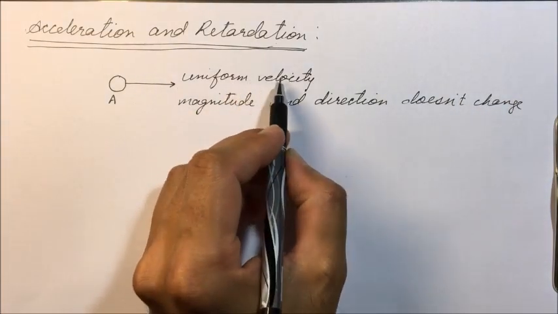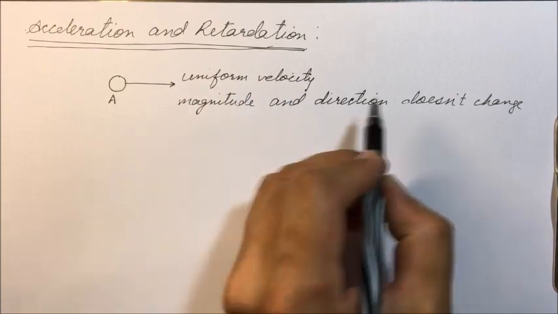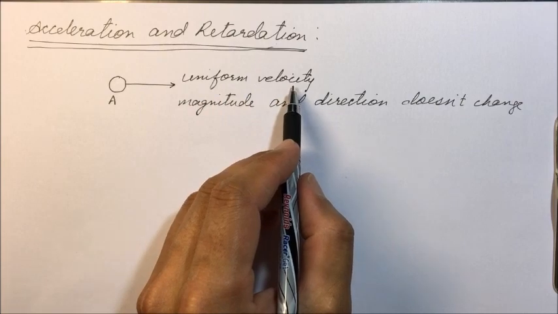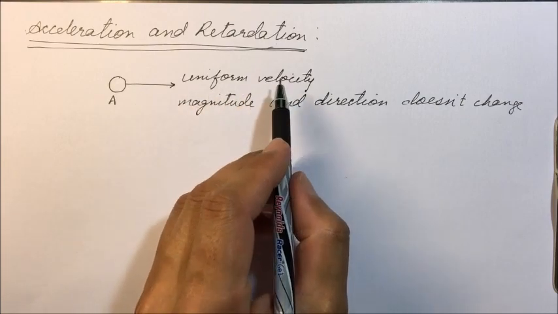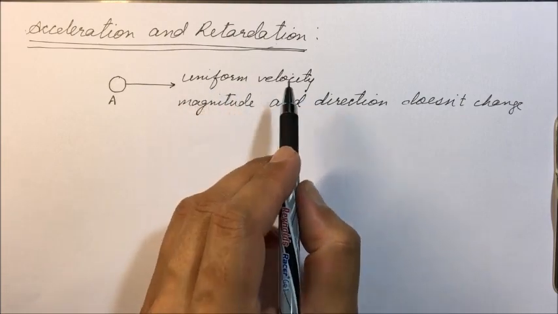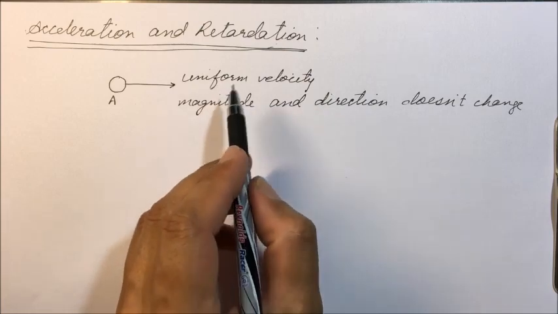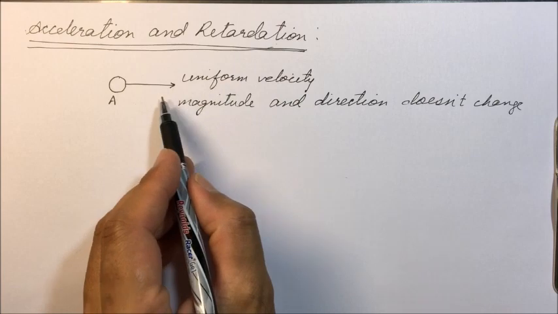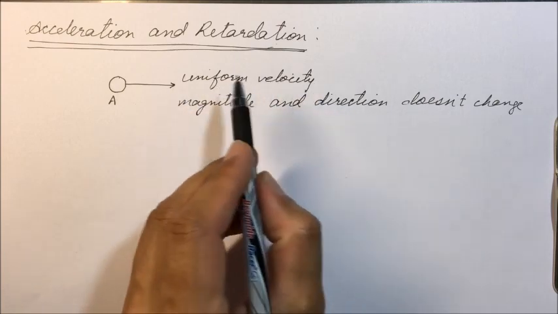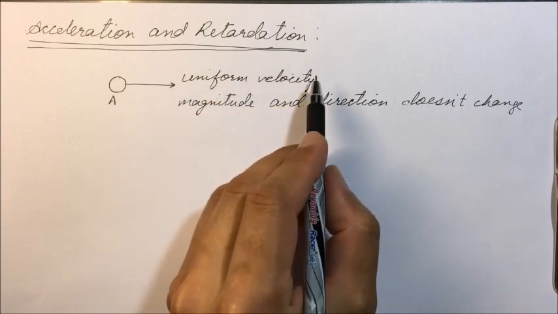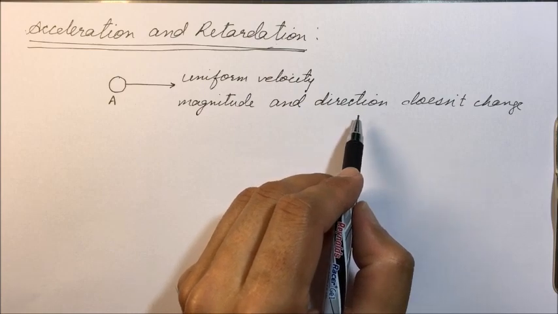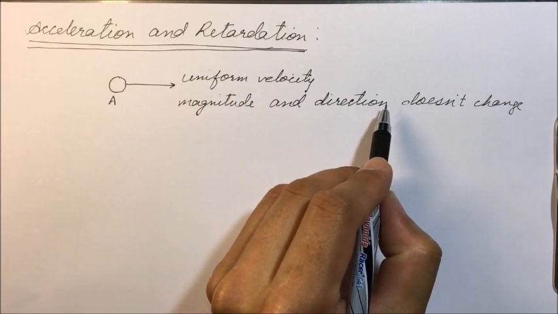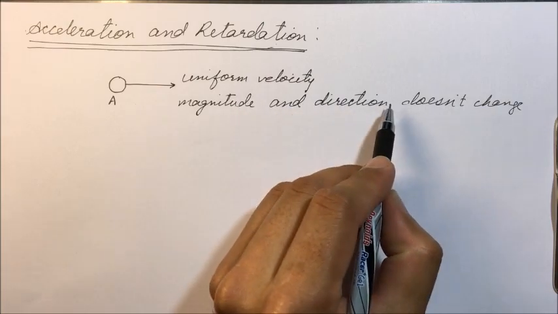The magnitude of velocity is not changing, and the direction is not changing. That is, a body is moving with uniform velocity. Its velocity remains the same at every time instant. It means its magnitude as well as direction doesn't change. The body is moving with the same speed in the same direction.